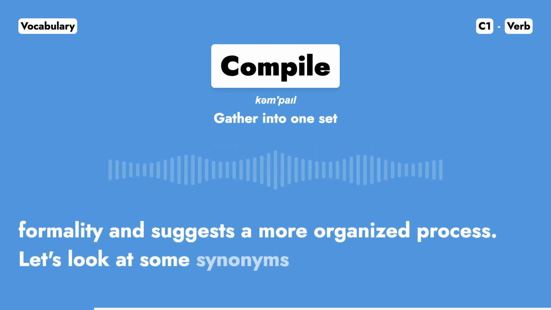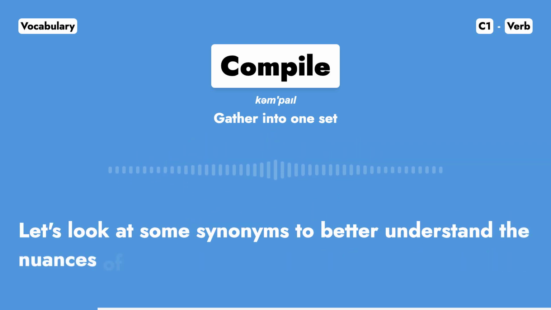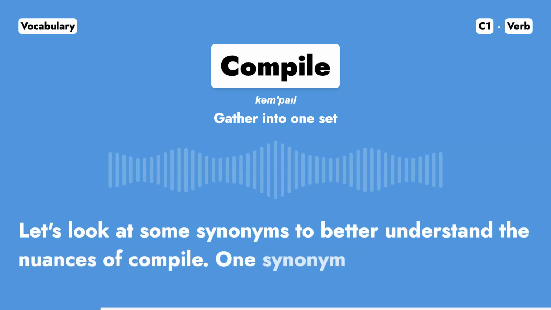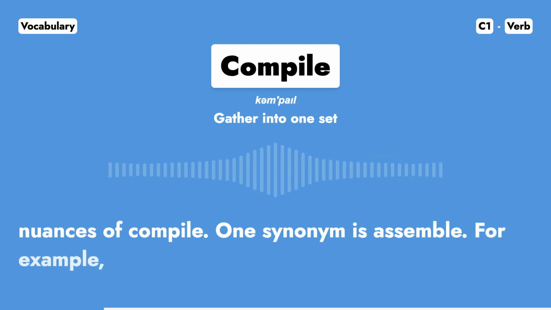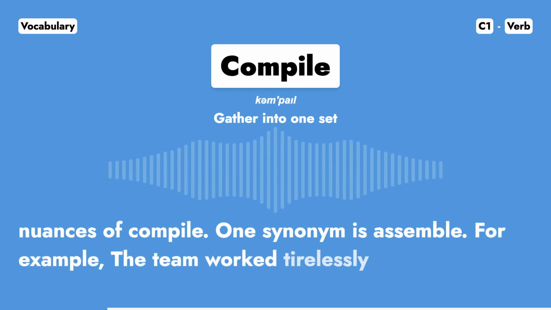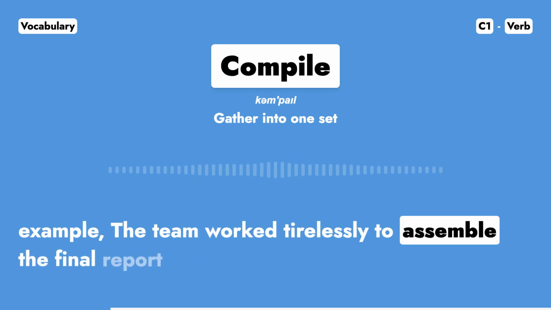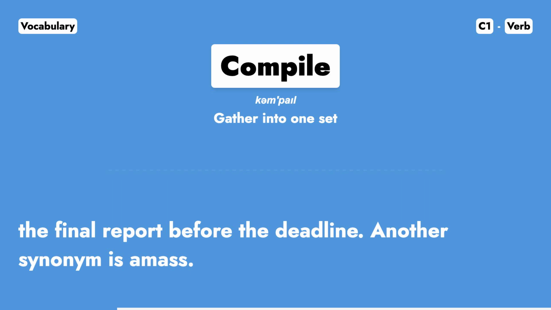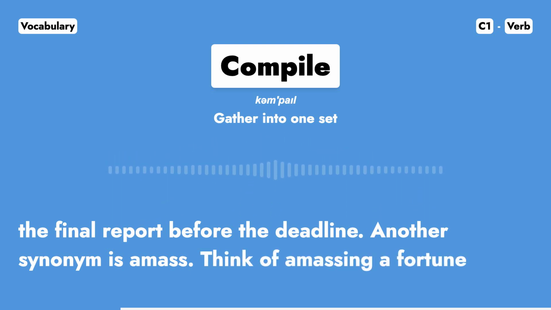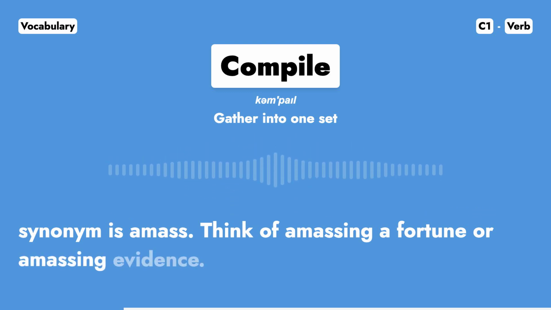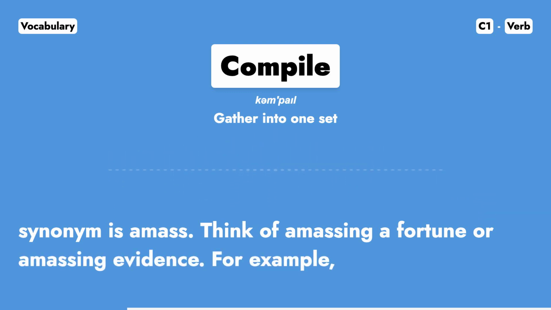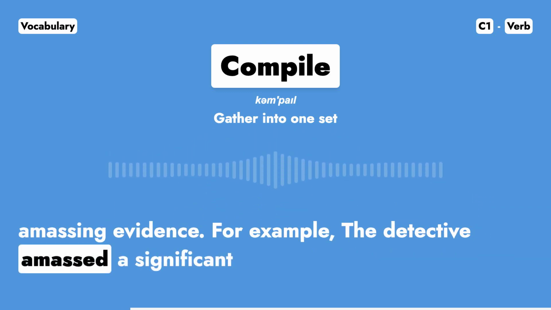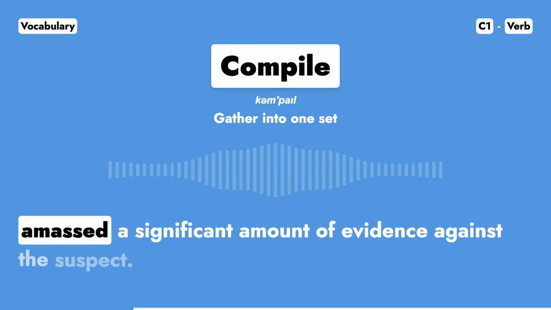Let's look at some synonyms to better understand the nuances of compile. One synonym is assemble. For example, the team worked tirelessly to assemble the final report before the deadline. Another synonym is amass. Think of amassing a fortune or amassing evidence. For example, the detective amassed a significant amount of evidence against the suspect.